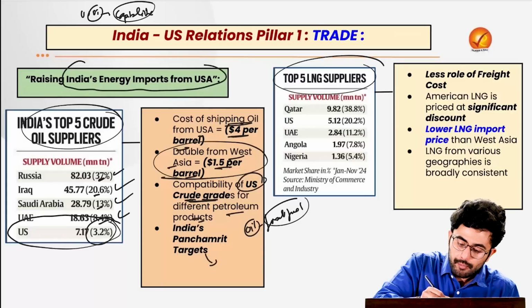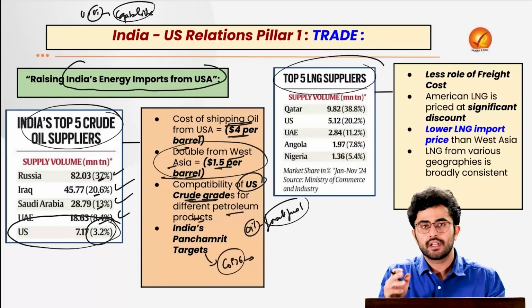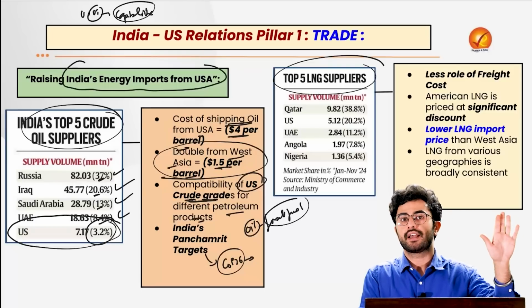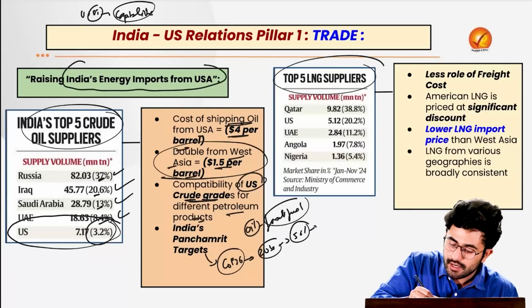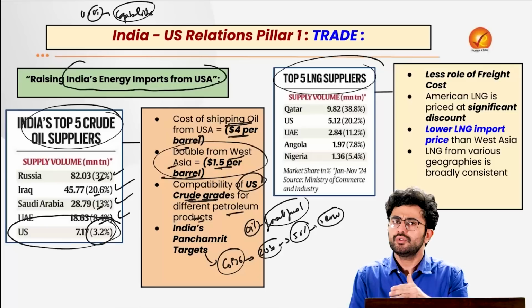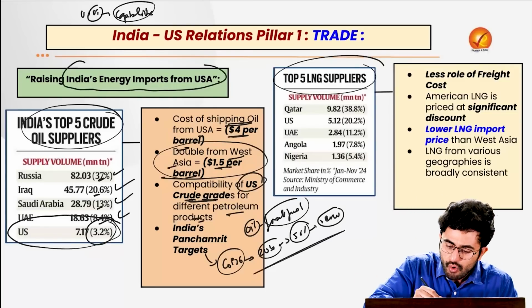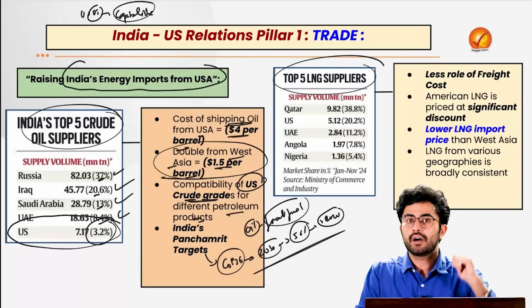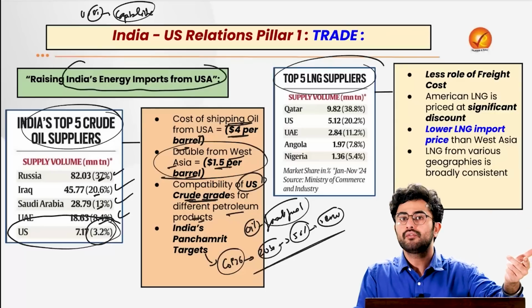We have taken a Panch Amrit target at the Glasgow summit in COP26, where we set for ourselves a nationally determined target to tackle climate change under the larger objective of the Paris Agreement, and that is what? That by the year 2030, 50% of our energy supply will come from renewable energy sources. So don't you think that procuring much more oil to create energy is going to compromise our Panch Amrit target? Thus it will lead to what? Further emission of greenhouse gases, further impact on climate change, further global warming.